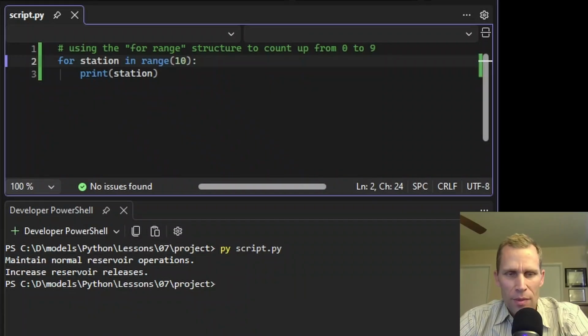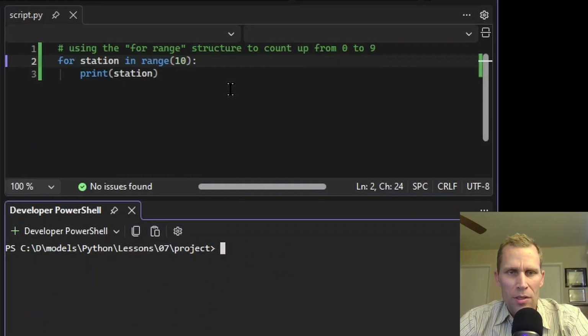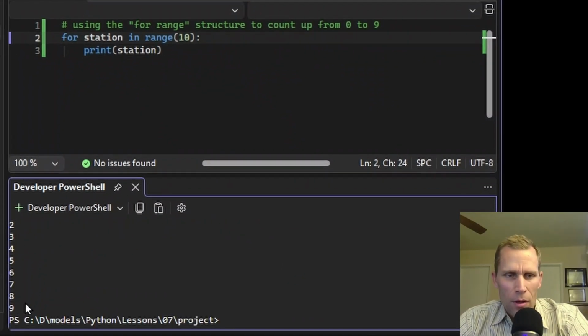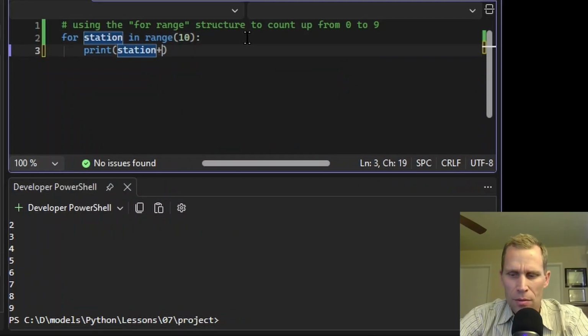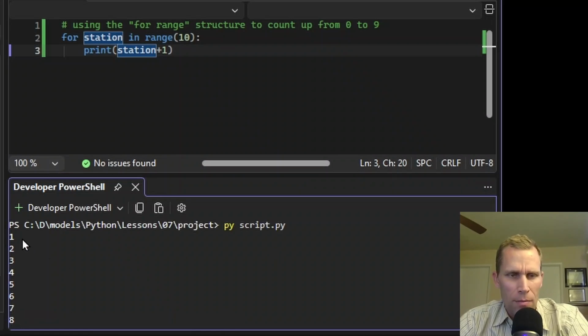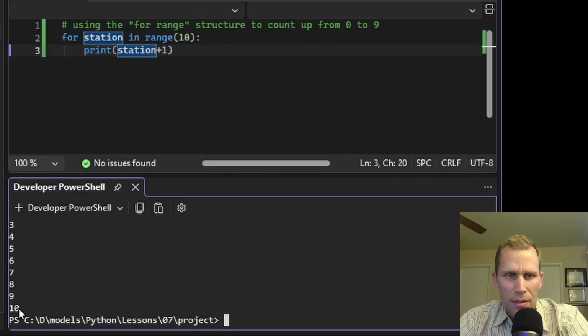But let's just stick with the original value right there. I'm going to save that. Okay, I cleared the terminal, and let's run that script. Right, so we're counting from 0 all the way up to 9. If I wanted it to count up to 10, I could just go station + 1, save, and then run that, clear, and run. Right now it printed from 1 up to 10.